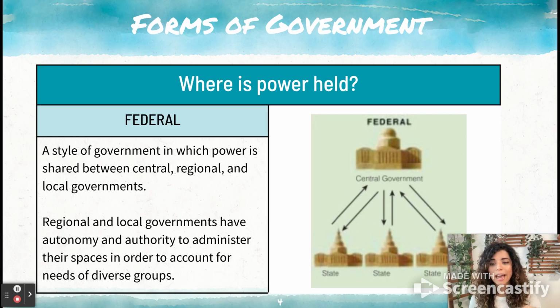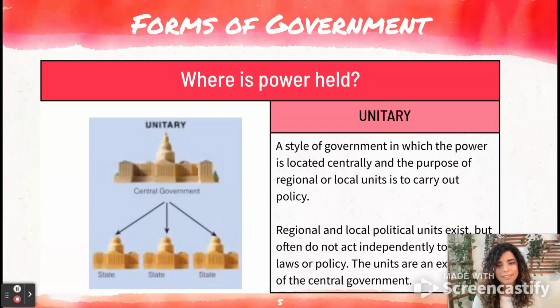Regional and local governments have autonomy and authority to administer their spaces in order to account for the needs of diverse groups. So that is the idea behind it, where maybe in a geographically large country, it might be difficult to have the centralized government making all the decisions. That allows different groups to have some autonomy over themselves, and it's built into that system.